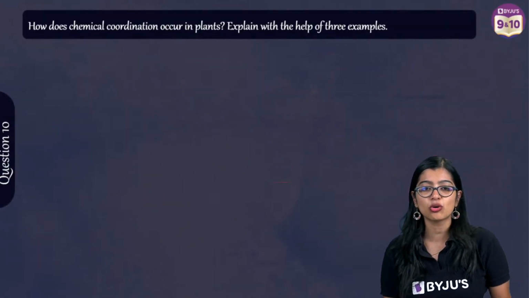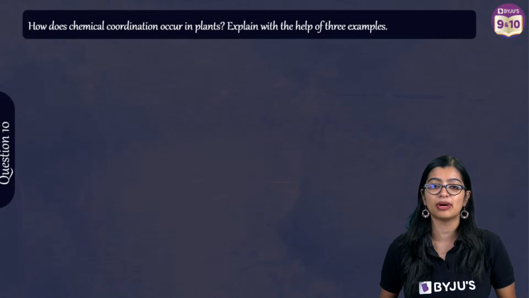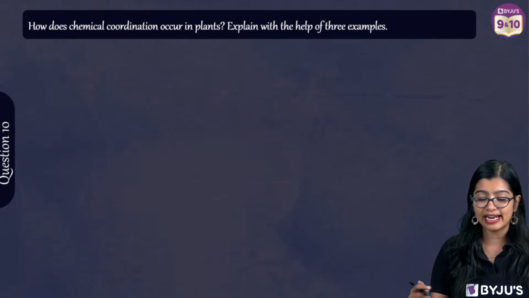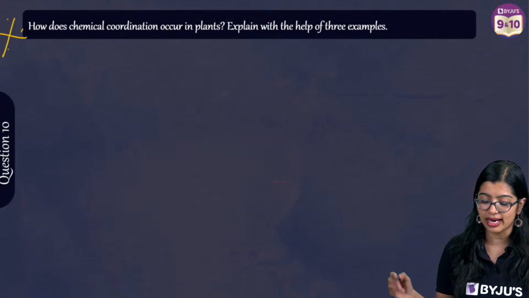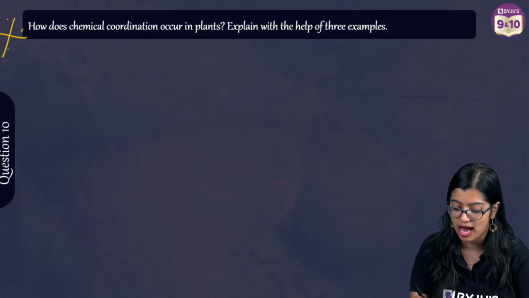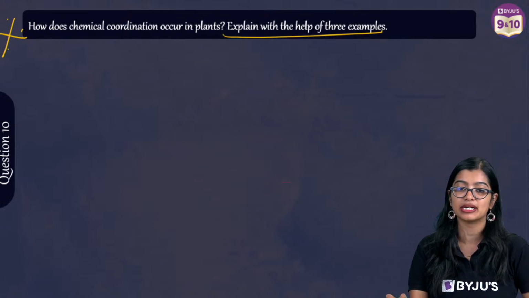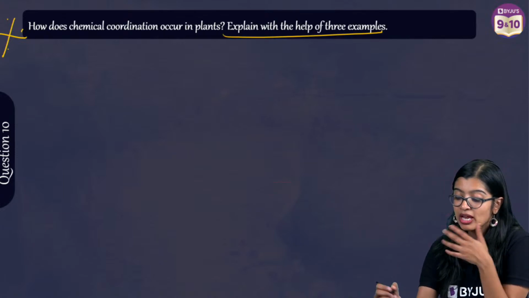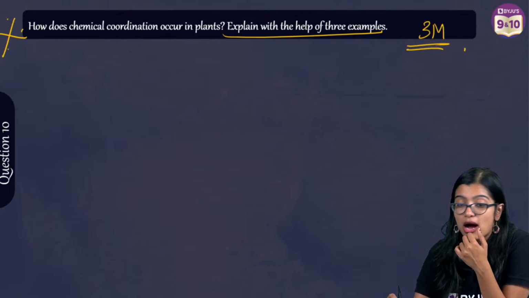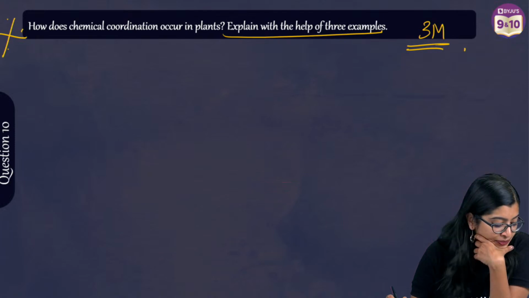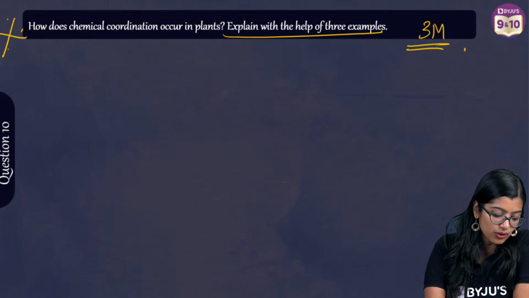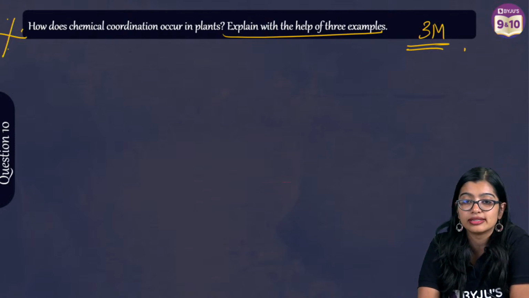We are going to question number 10. Five more questions, we will wind up and then go to Menti. Very simple and easy. Okay, coming back. Now, how does chemical coordination take place in plants? Explain with 3 examples. Chances of this kind of question coming are very high. 3 marks for this particular question. How are we going to write this particular answer?